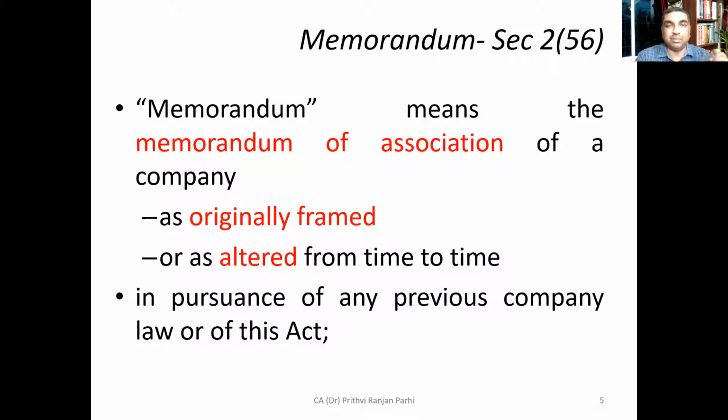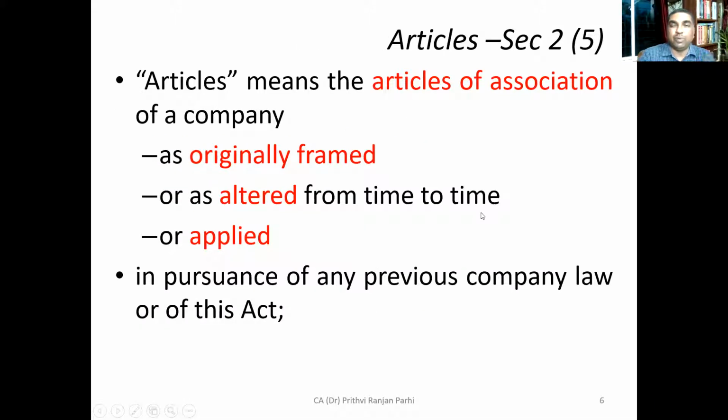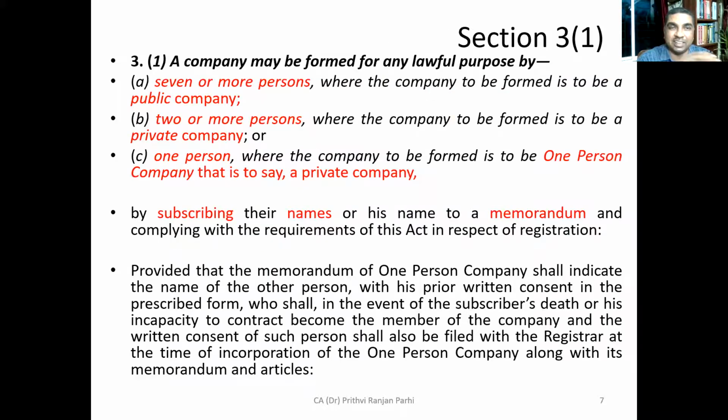Now, next, friends. The definition of memorandum you have already understood. What articles are, we'll be learning later on, but at this stage just have an idea. Articles of association means the articles as originally framed or as altered from time to time, or applied in pursuance of any previous company law or this Act. Applied means there is a provision: if the company doesn't have articles of association, then one particular table will be applied. That's a different thing. When you learn AOA, at that time you'll understand what articles are.